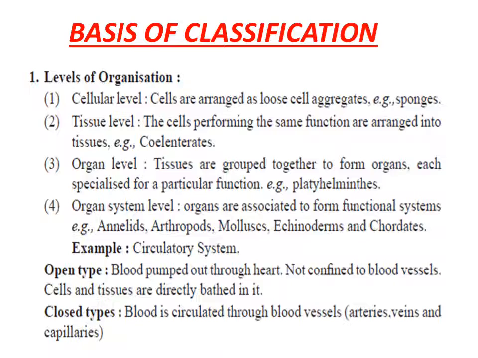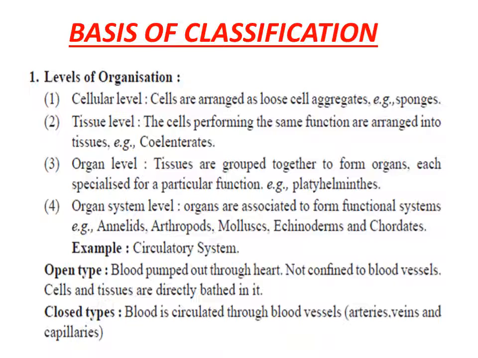Similarly, there is the circulatory system, an organ system to transport food and gases with the help of blood. The circulatory system is also divided into open type and closed type. In the open type of circulatory system, the cells and tissues are directly bathed in blood, meaning the blood is not pumped through blood vessels to all the body parts.